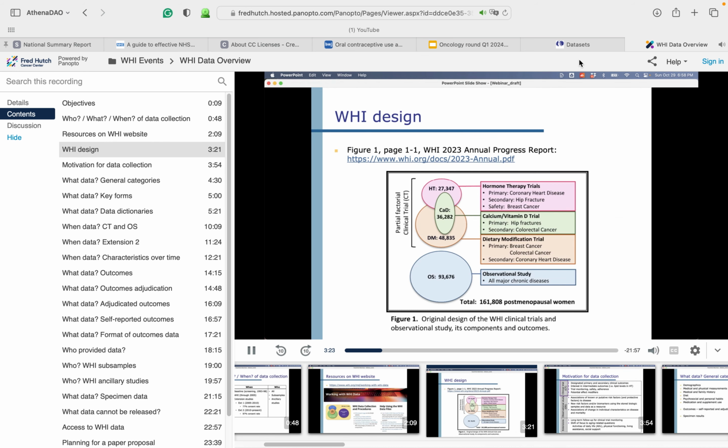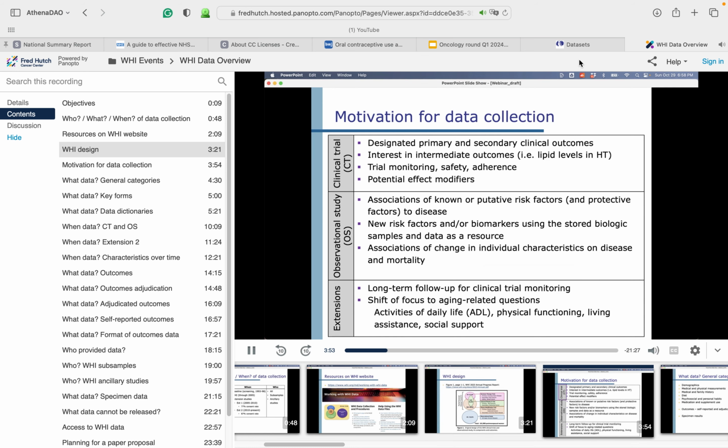Before looking more closely at the data, let me highlight the design of the WHI study. WHI consisted of 3 clinical trials, a hormone trial, a low-fat dietary modification trial, and a calcium and vitamin D trial. An additional group of women were enrolled in an observational study component at the same time that clinical trial enrollment was taking place. It's helpful to understand the study design when working with WHI data because the motivation for data collection for each component of WHI was different.